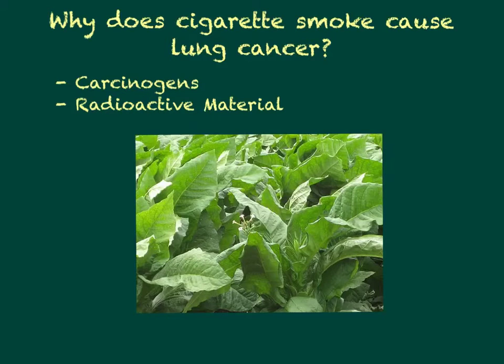Also, the tobacco leaves used in making cigarettes and cigars may contain radioactive material. The amount of radioactive material depends on the soil the plants were grown in and the fertilizers that were used. But what this means is that the smoke contains small amounts of radioactive material also. So when a smoker inhales, they take the smoke into their lungs. Over time, these radioactive particles will build up in their lungs, and it can soon mean a big dose of radiation. This may be another key factor in smokers getting lung cancer.